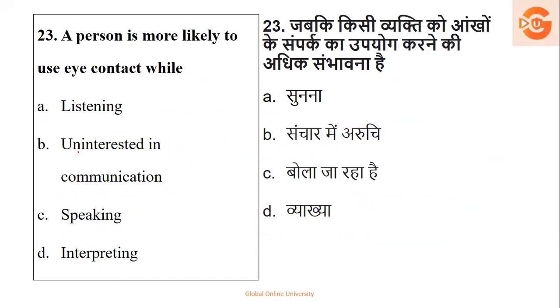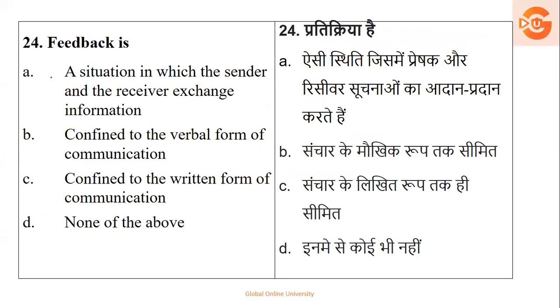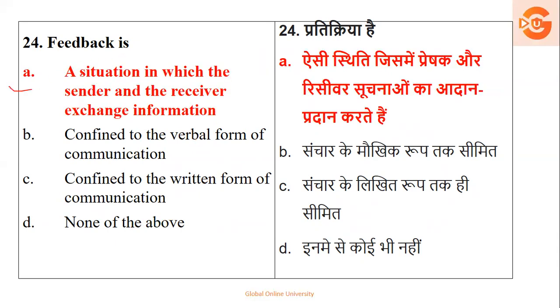Then, a person is likely to use eye contact while listening, uninterested in communication, speaking, interpreting. So basically, eye contact is used for attentive listening. So your right answer is listening. Next, feedback is a situation in which the sender and the receiver exchange information confined to verbal form, confined to written form, none of the above. You know feedback is for everything, non-verbal and verbal, so it will not be only verbal, not only written, and none of the above is not the answer. So your right answer here is a situation in which the sender and the receiver exchange the information. The right answer is option number A.